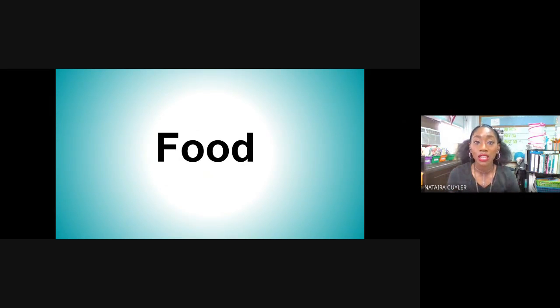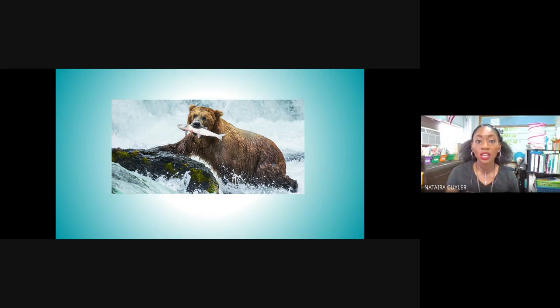And let's take a look at a few animals and discuss what they eat. So we see here a bear. Bears can catch fish, they can eat berries, they can eat nuts, honey, and even insects. That was new to me. I knew they could have fish and berries and things, but I did not know that some bears actually eat insects.